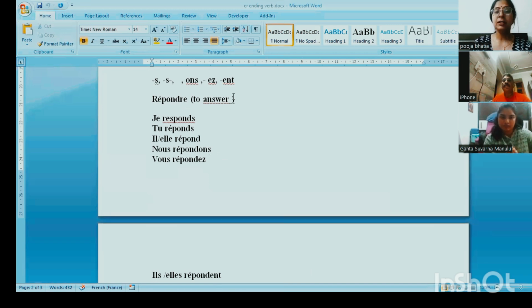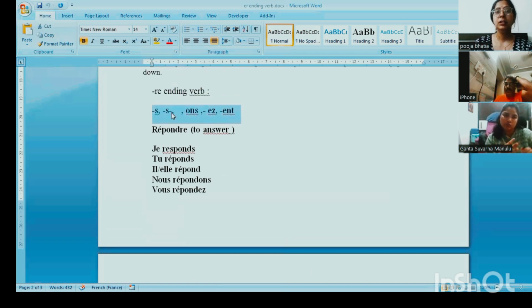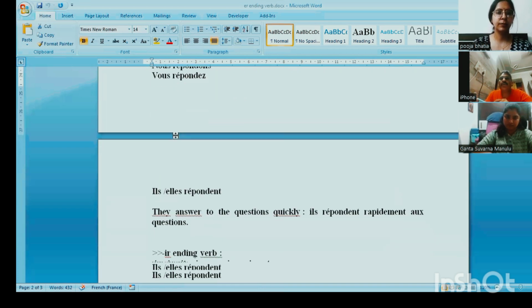So the basic part is you just have to remember these endings, what to add in the ending verbs, and accordingly you can easily create the verb conjugations by using these rules. Yes, exception verb conjugations you have to remember, like avoir verb, aller verb. We already have done 2-3 exception verbs which help you to remember these rules.